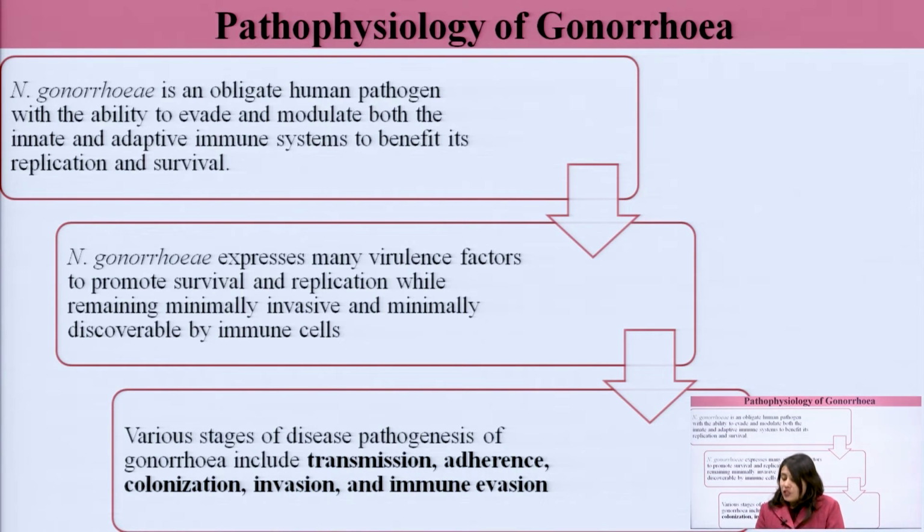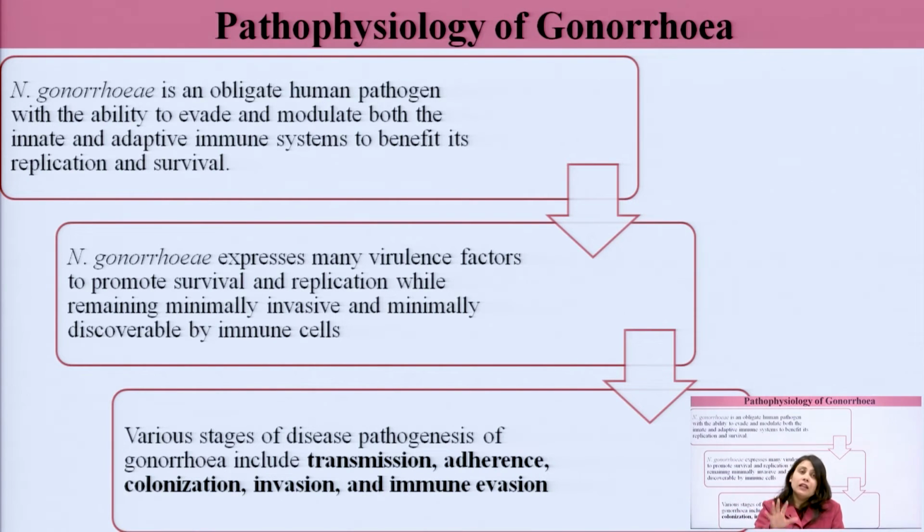Neisseria gonorrhea expresses many virulence factors to promote survival and replication while remaining minimally invasive and minimally discoverable by immune cells. Now, the virulence factor is the severity with which it can cause infection. It has a lot of such factors. This is how these factors help it to replicate and survive inside the body.